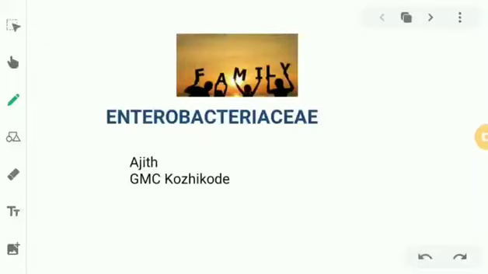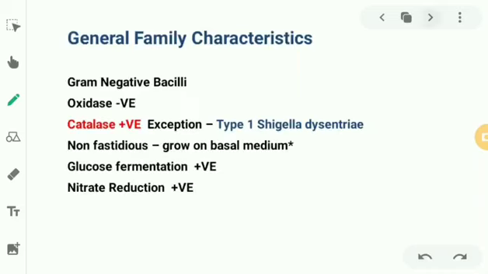Hello guys. Today we'll be studying a very important and very commonly found group or family of bacteria known as family Enterobacteriaceae. To begin with, we will have many bacteria, most of which you will be familiar with, and all of those bacteria are going to follow some general family characteristics.